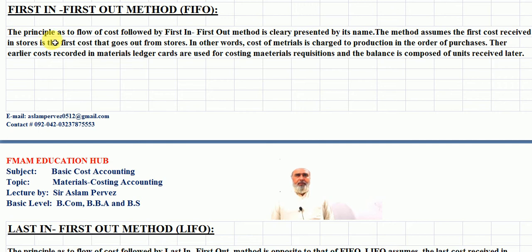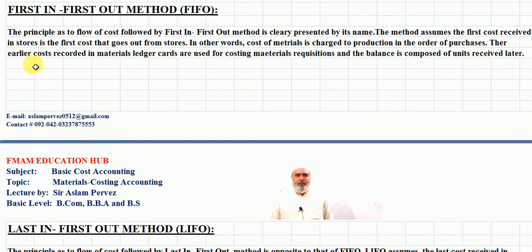The principle as to flow of cost followed by first in, first out method is clearly presented by its name. The method assumes the first cost received in stores is the first cost that goes out from stores. In other words, cost of materials is charged to production in the order of purchases.